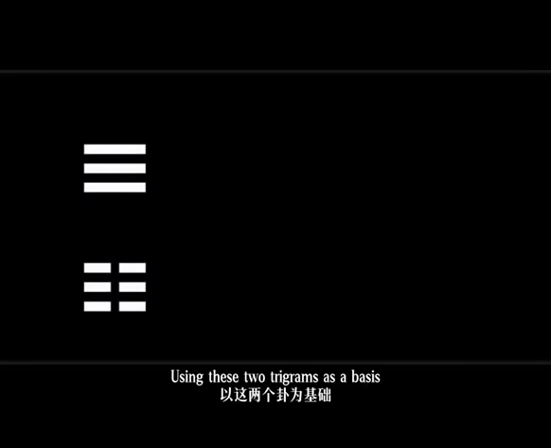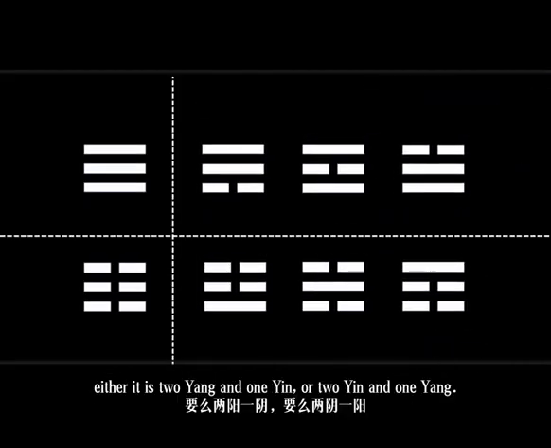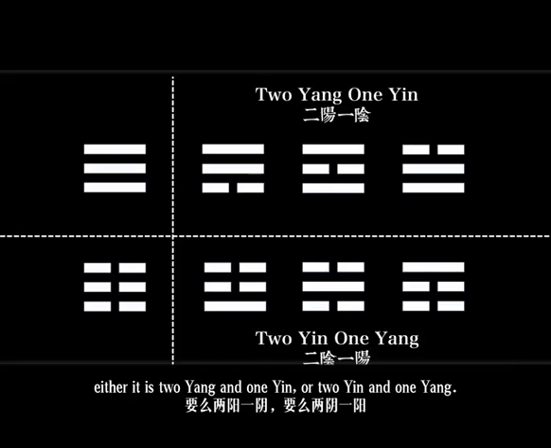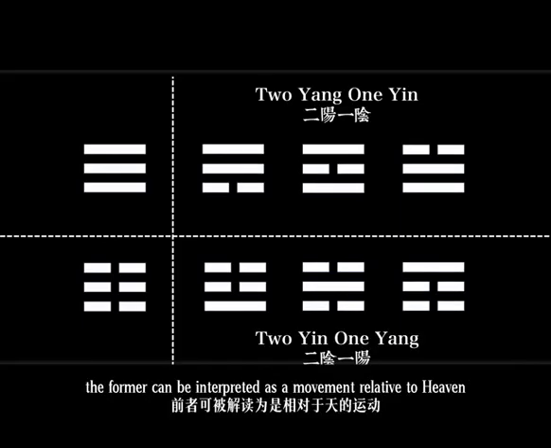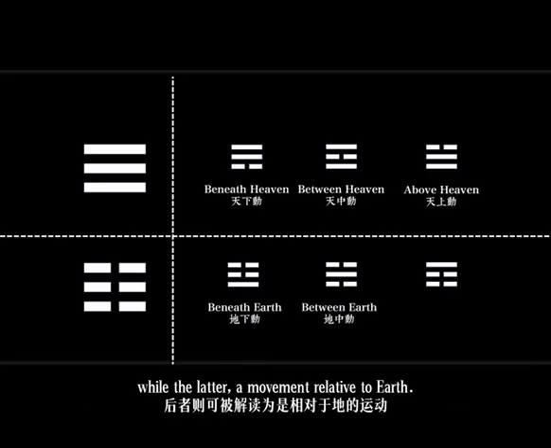Using these 2 trigrams as a basis, we can classify the remaining 6 trigrams into 2 groups. Either it is 2 yang and 1 yin, or 2 yin and 1 yang. The former can be interpreted as a movement relative to heaven, while the latter a movement relative to earth.